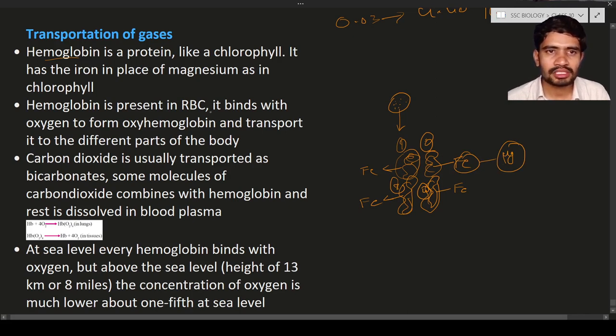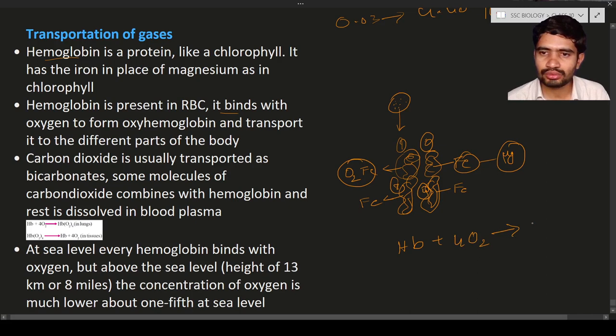So this hemoglobin is present in the RBC. It is going to bind with oxygen. So iron is going to bind with oxygen, and then it forms oxyhemoglobin. We are writing hemoglobin as Hb. Hb plus, how many subunits are there? 4 subunits are there. It means how many oxygens it can bind? 4 oxygen molecules, 4 O2.